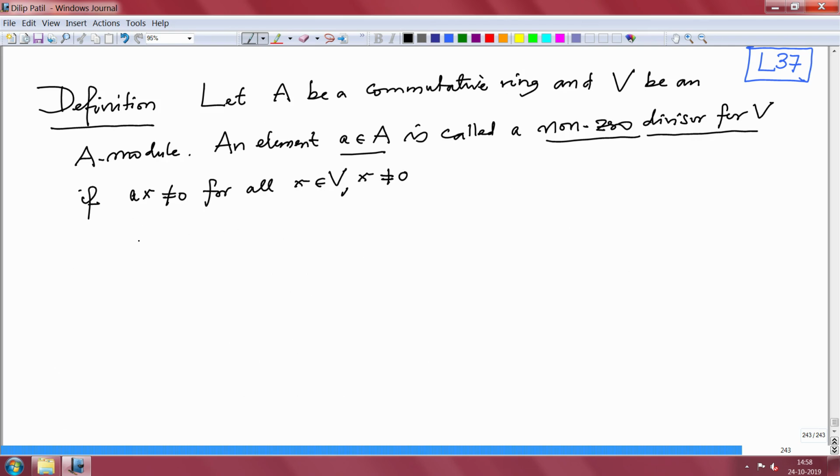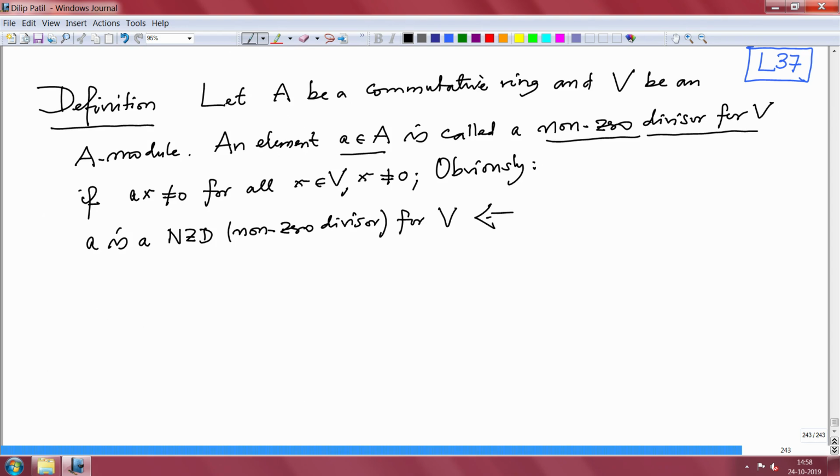That means a doesn't kill any non-zero element of the module, then we call it a non-zero divisor for the module V. Obviously a is a non-zero divisor for V, in short NZD, if and only if the left multiplication by a on V, this map x going to a times x, is injective.